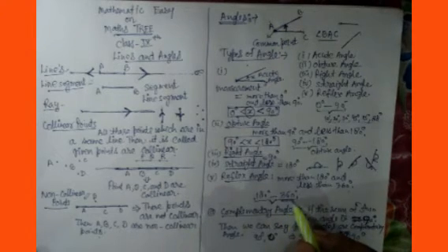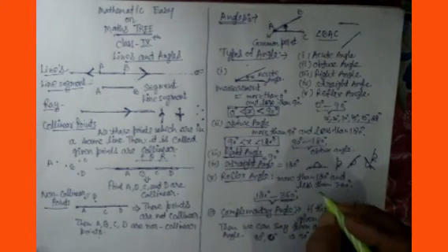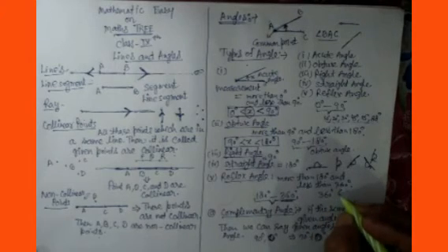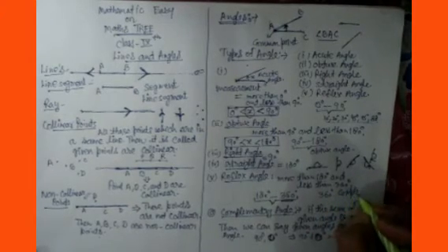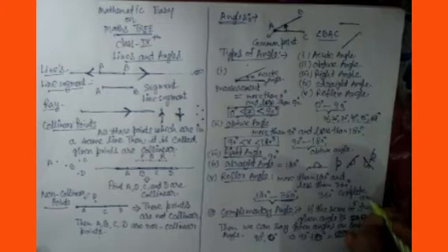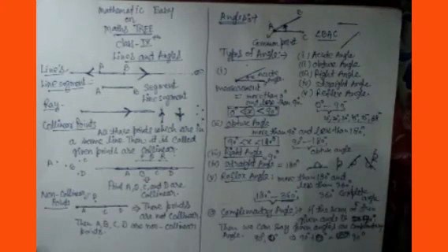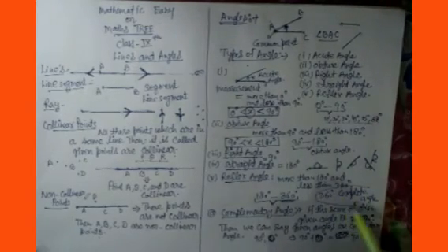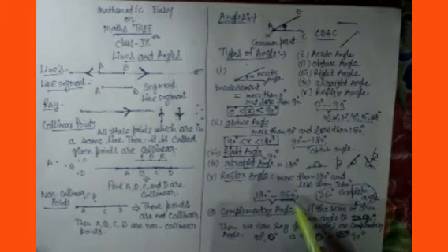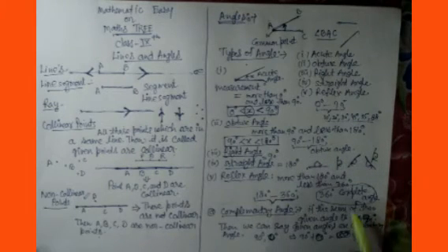If the measurement is 360, then it becomes a complete angle. We are not talking about complete angle here, so it will be less than 360. It may be 359. So this is your reflex angle. And I told you that angles with a measure of 360 degrees are called complete angles.